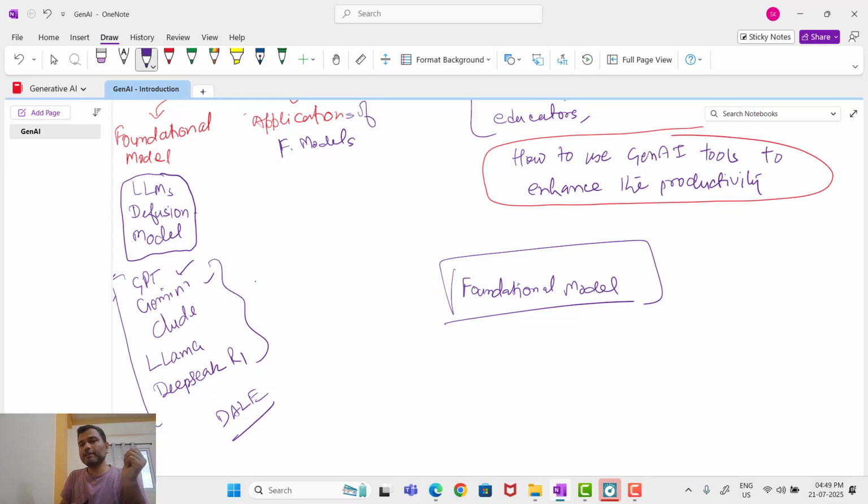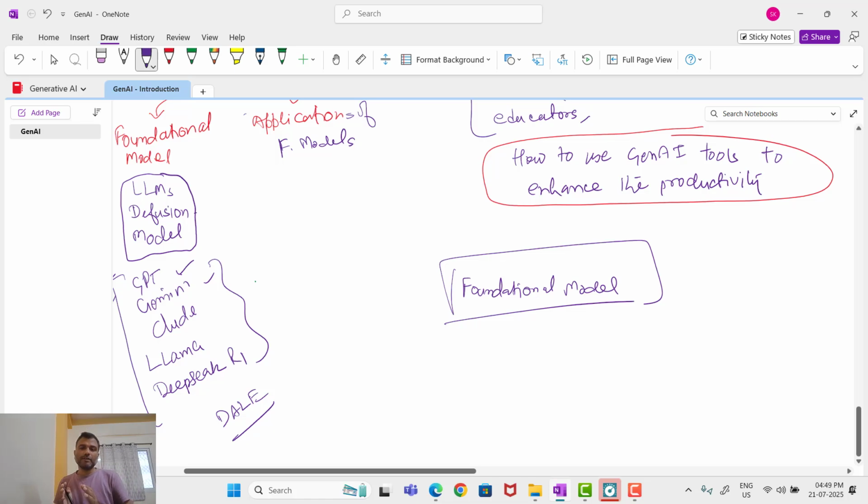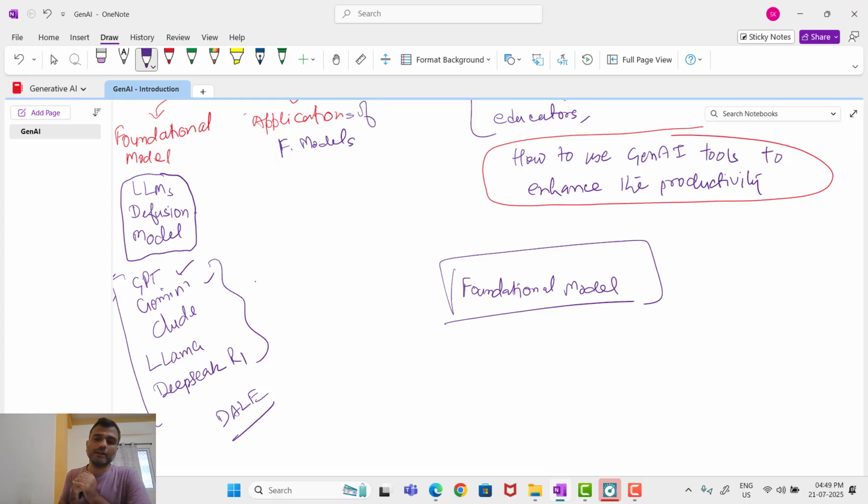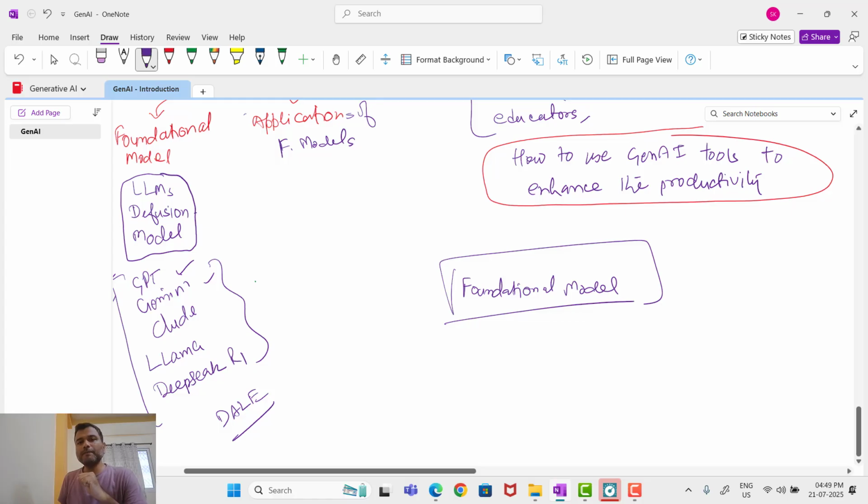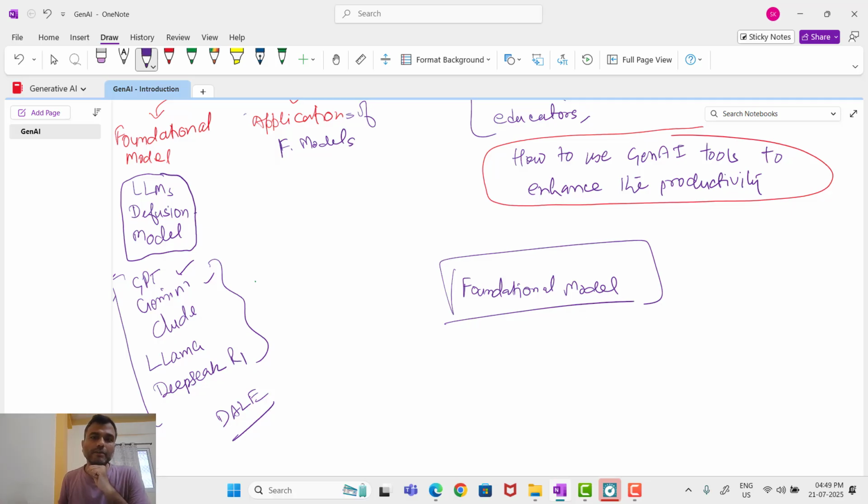We will take a journey from starting deep learning to generative AI and agentic AI. These models are trained on a huge amount of data, and these types of models have parameters. We'll understand what the parameters and weights in deep learning are. Billions of parameters.